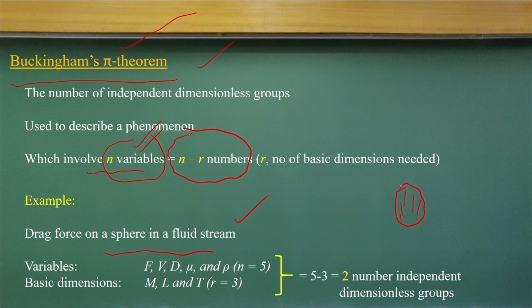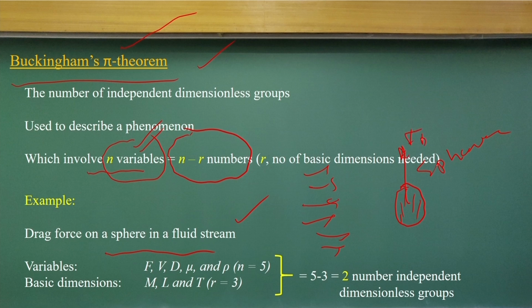You have a sphere here and the flow is coming toward it, like a cricket ball you are throwing, and you try to find out what the drag force acting on it could be.